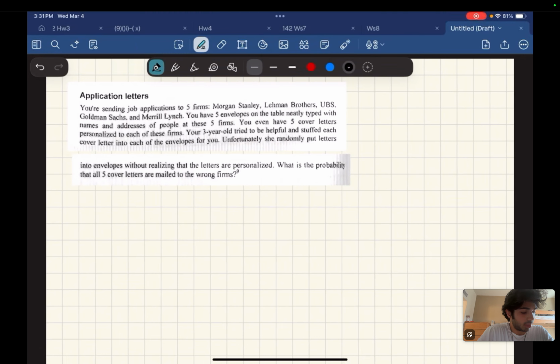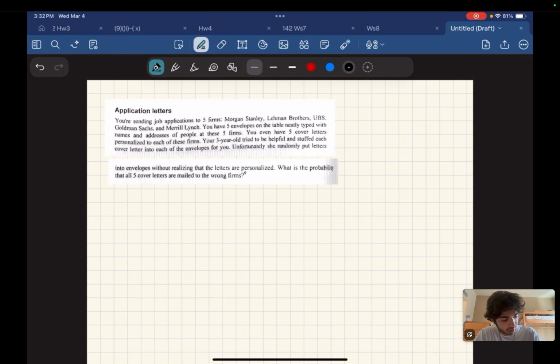You even have 5 cover letters personalized to each of these firms. Your 3-year-old tried to be helpful and stuffed each cover letter into each of the envelopes for you. Unfortunately, she randomly put letters into envelopes without realizing that the letters are personalized. What is the probability that all 5 cover letters are mailed to the wrong firms?